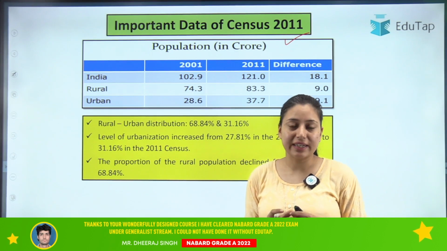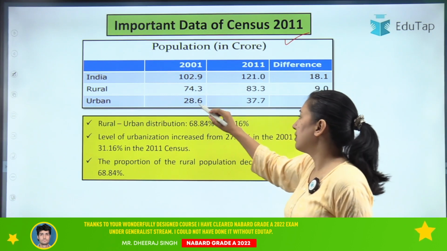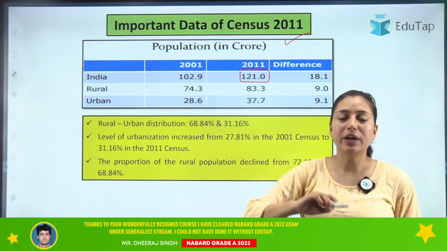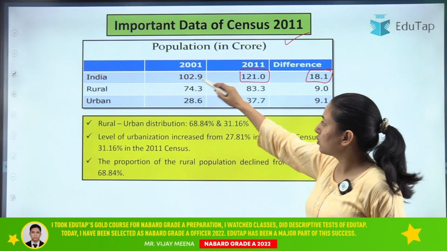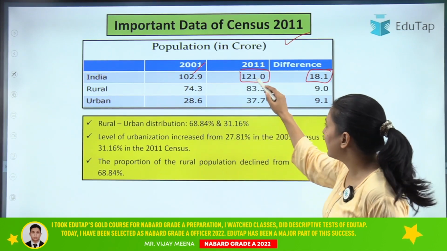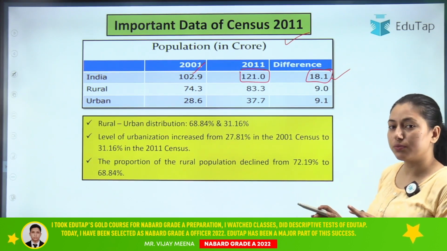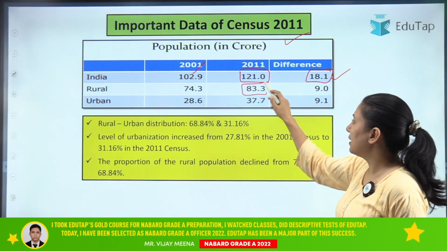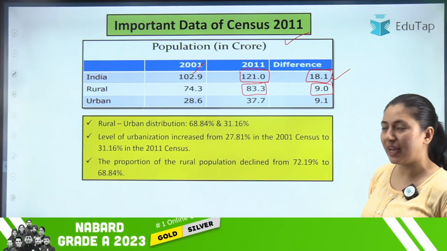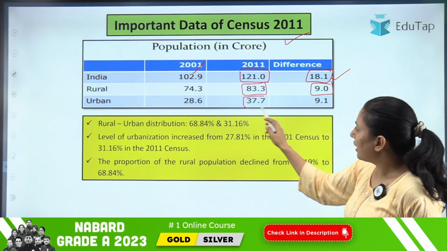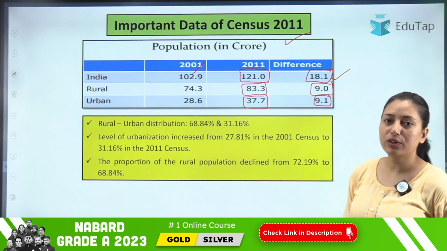Clear? Now moving on to the data regarding population. There are data given regarding the population of rural and urban areas. According to census 2011, total Indian population is 121 crore, which increased by 18.1 crore as compared to the census of 2001. Rural area mein kitna tha? Basically the population of rural area is 83.3 crore and the increment is 9 crore as compared to the previous census. If we talk about urban area, it is 37.7 crore and the increment is 9.1 crore.